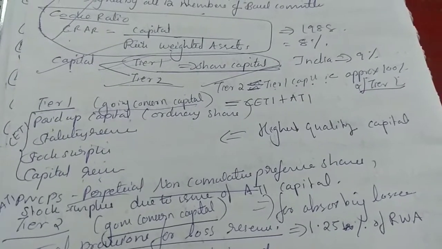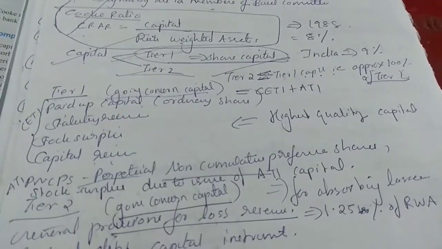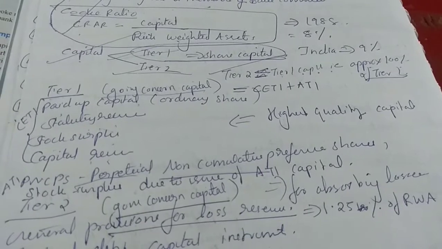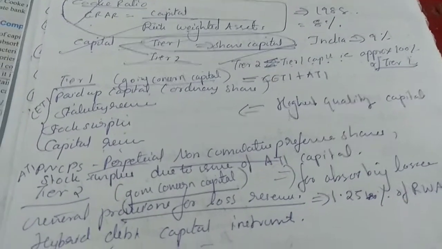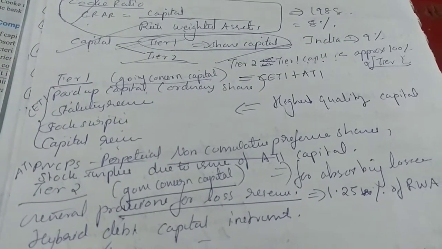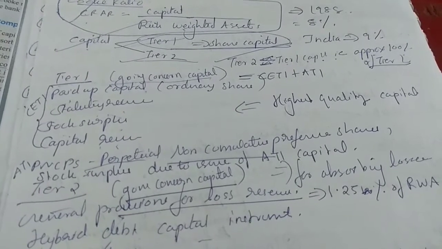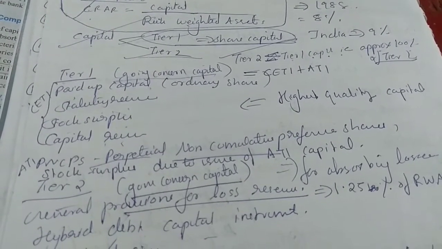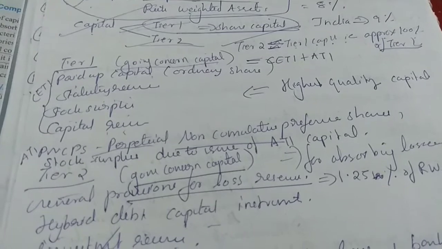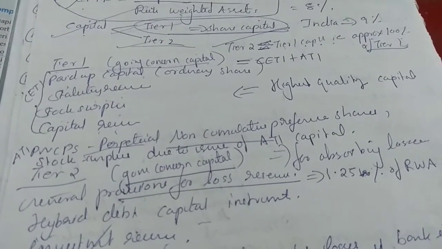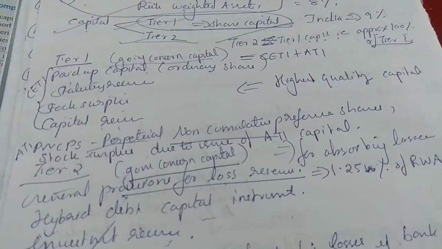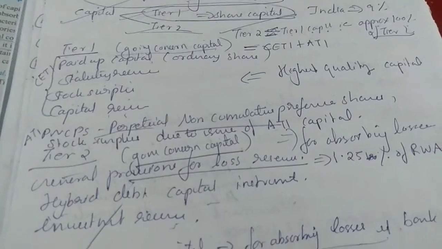Tier 1 consists of common equity Tier 1 capital and additional Tier 1 capital. Common equity Tier 1 capital consists of paid up capital like ordinary shares, statutory reserves, stock surplus, capital reserves, etc. These are high quality capital. That is, Tier 1 capital is the highest quality capital of a bank.